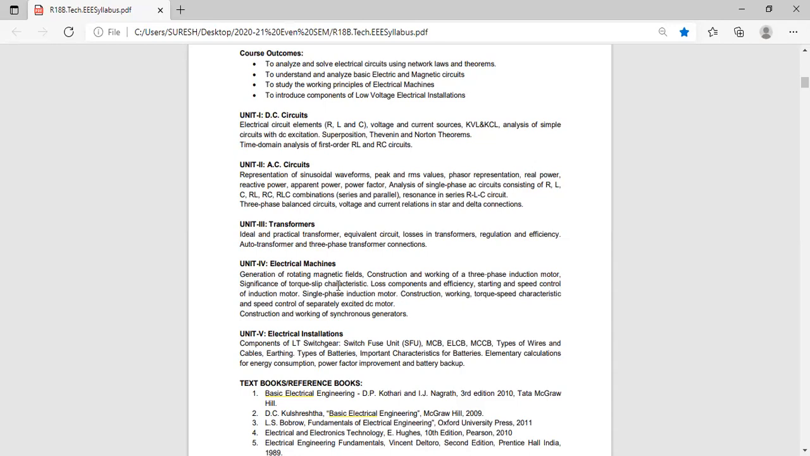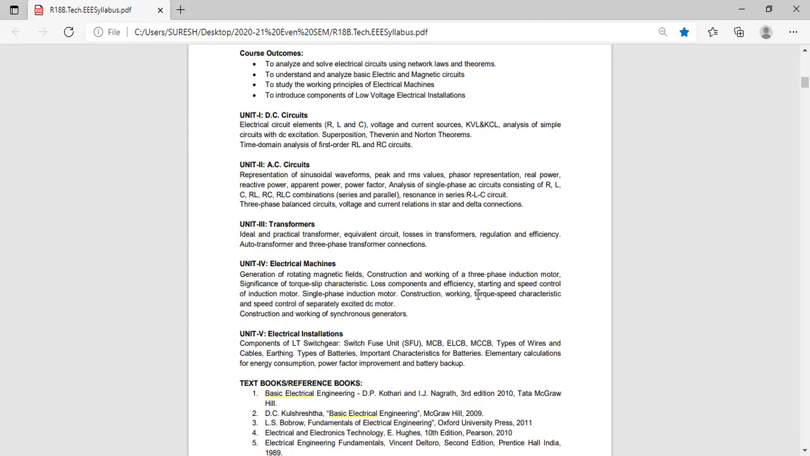What I have explained in the class: the construction and working of the split-phase induction motor only. And torque speed characteristics also we have seen for the split-phase induction motor. This is one question. Explain the construction working of single-phase induction motor means that is split-phase induction motor. You have to write construction, working, and draw the torque speed characteristics.